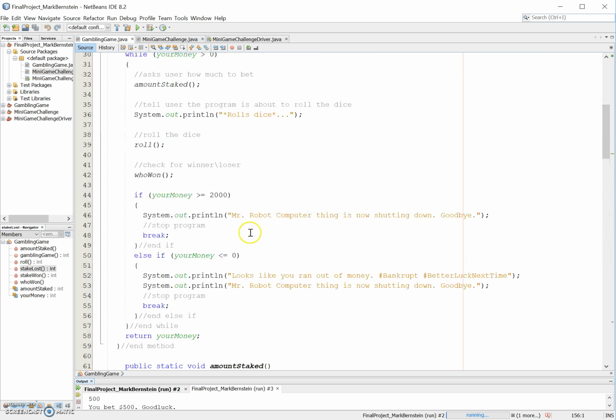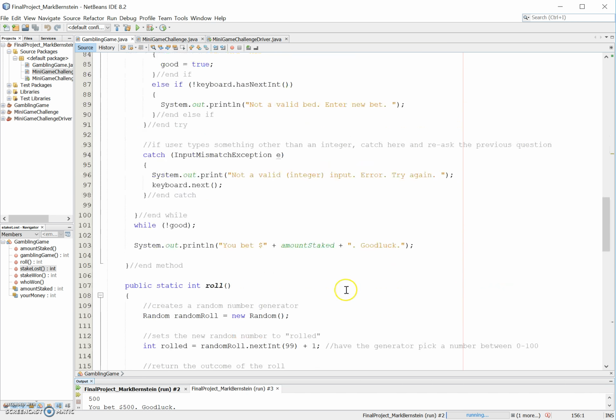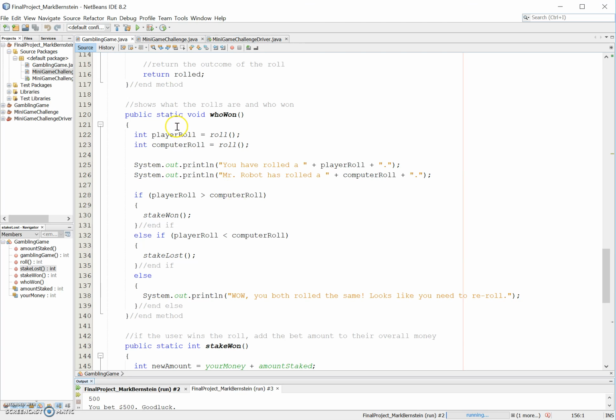Okay, got the roll. Then we check who won. Next up, let's go down to who won. So it's player versus computer. It's going to roll the player, roll the computer. Actually, they roll here. This is just printing out what they roll. So player rolls, computer rolls. And if the player roll is higher than the computer roll, we're going to execute the method stake won. If the player roll is lower than the computer roll, we're going to execute the method stake lost.